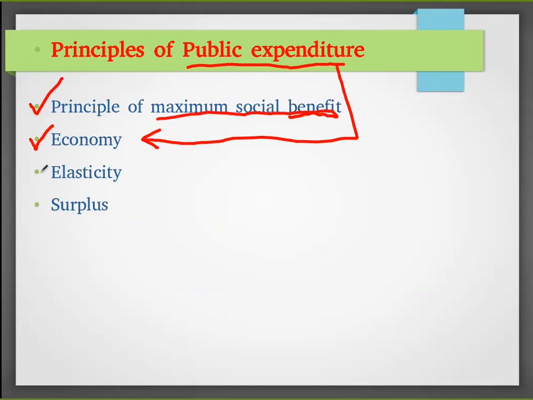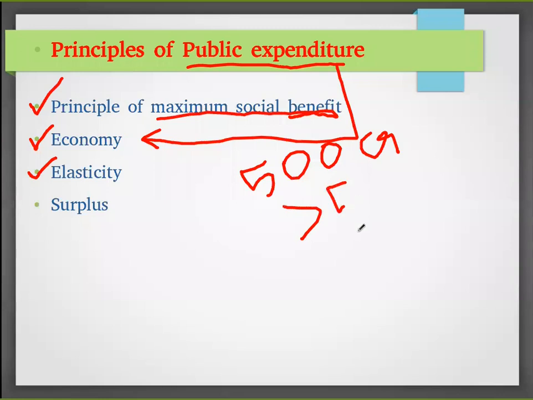And then elasticity. It should not be rigid. In a budget, let's say that 500 crore is allotted for this year, but now the period has changed due to COVID-19. This can be given more than 500 crore. So the government should not say that the allotment is only 500 crore. It should be elastic, and it should be surplus. It should not go beyond the revenue it generated. It should be within the revenue limit.